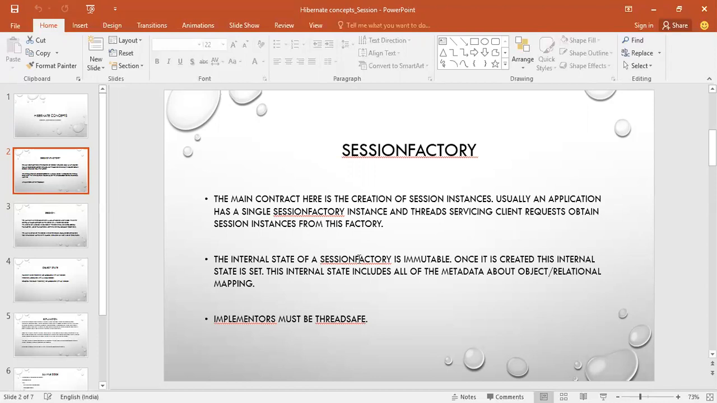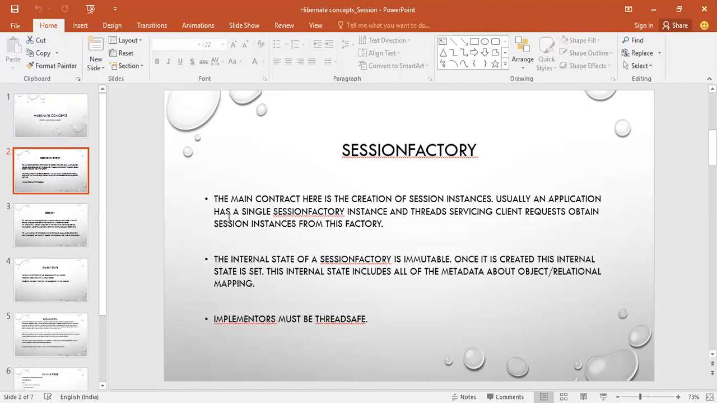The internal state of a session factory is immutable. Once it is created, this internal state is set. This internal state includes all of the metadata about object relationship mapping. The implementer must be thread safe. That is all about the session factory. Maybe if anybody asks whether we can have multiple session factories, then you need to know about it. You need to understand how sessions and session factories work.